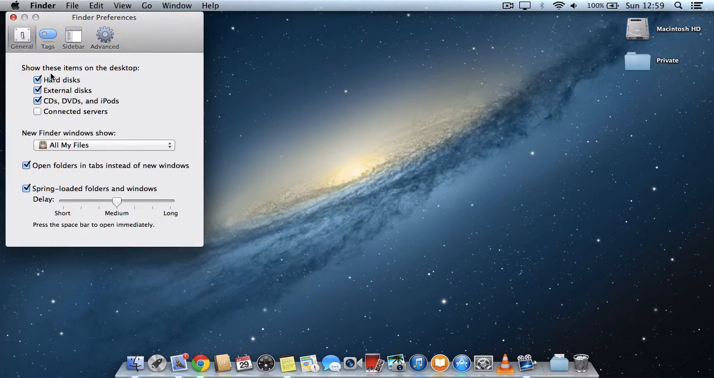In the top option, under show these items on the desktop, you have hard disks. By default that will be turned off, and it has been for some time, but you can simply tick that box and you'll have the Macintosh HD icon available again.